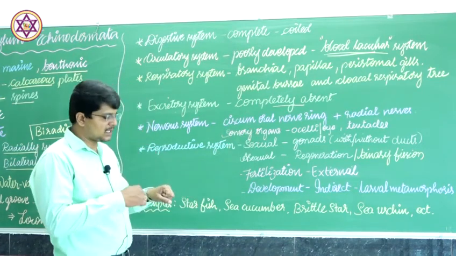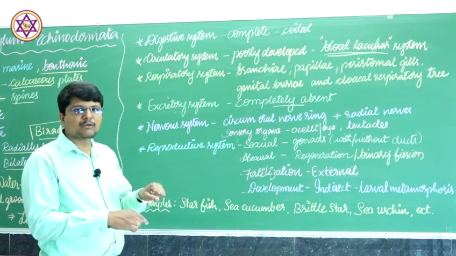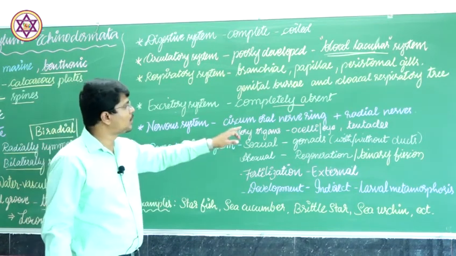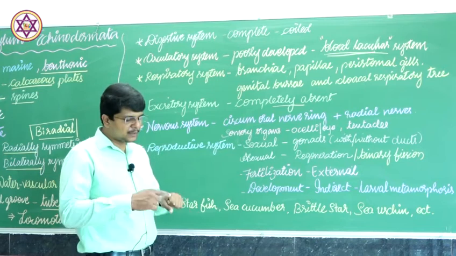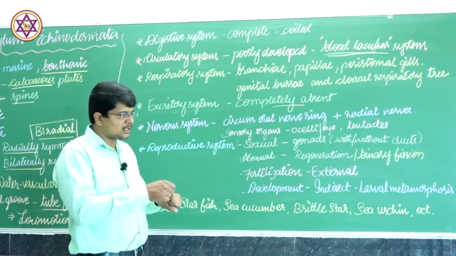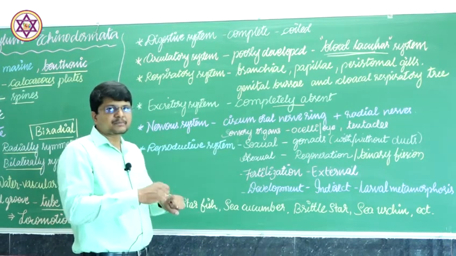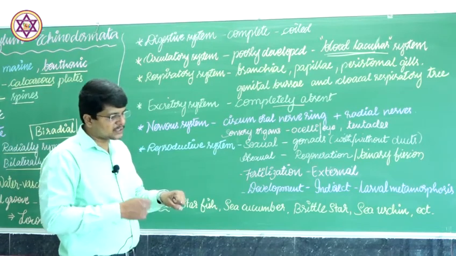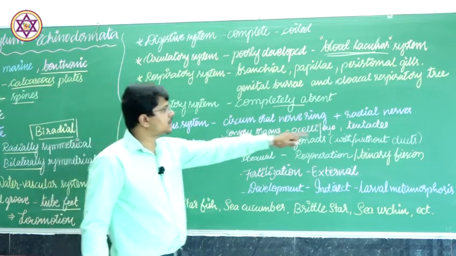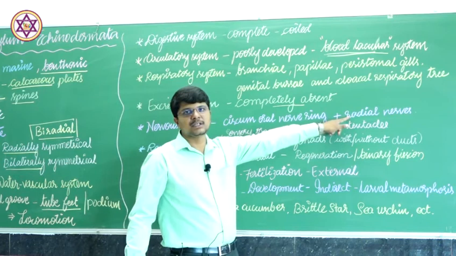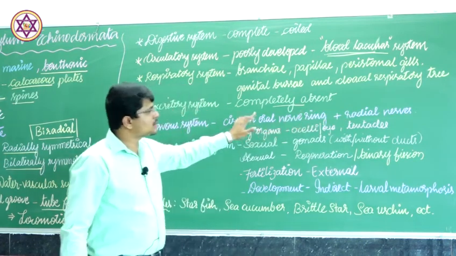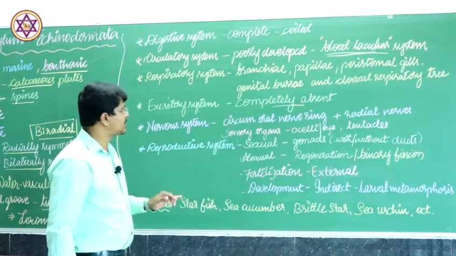Around the mouth there is a ring of nerve present, which is circumoral ring, and from the circumoral ring to the arms, to each of the arms, the nerves arise, and those are called radial nerves. They are also poorly developed.